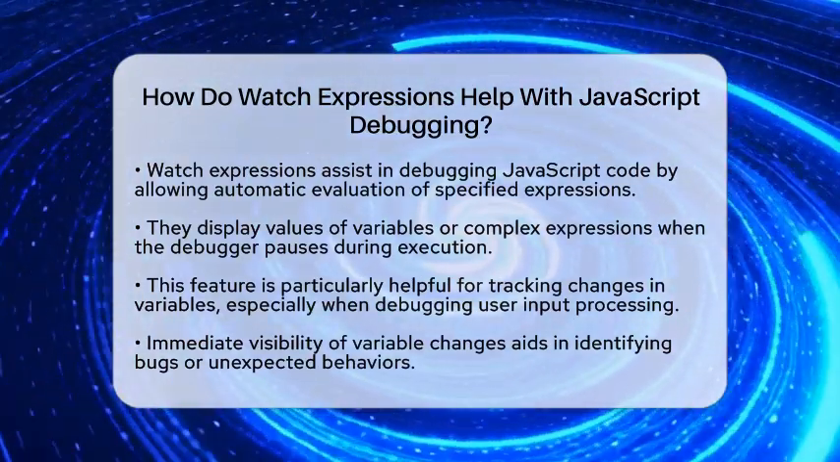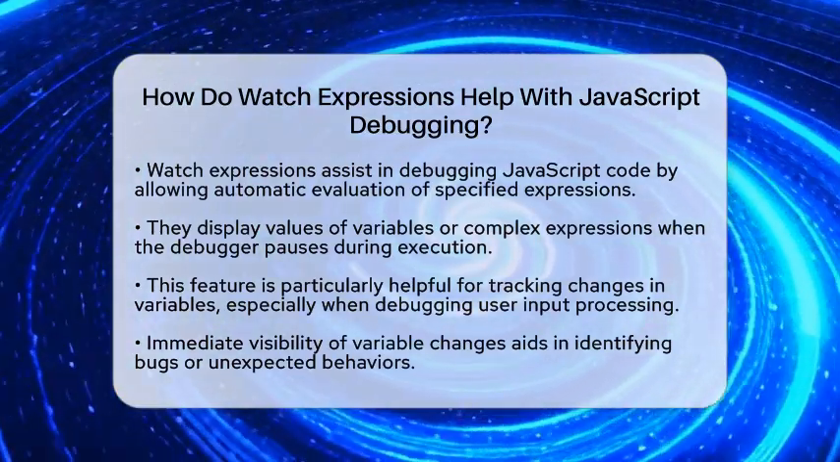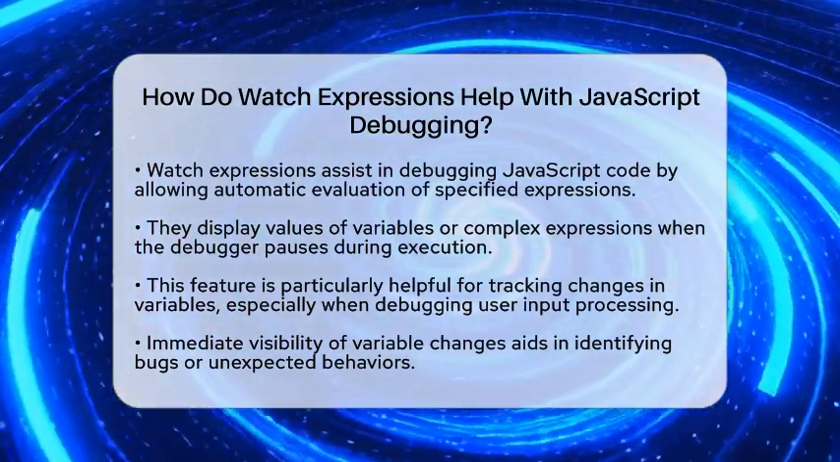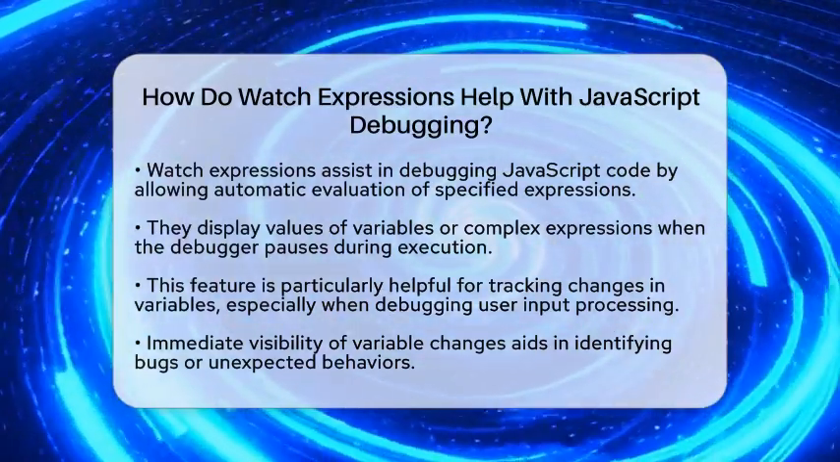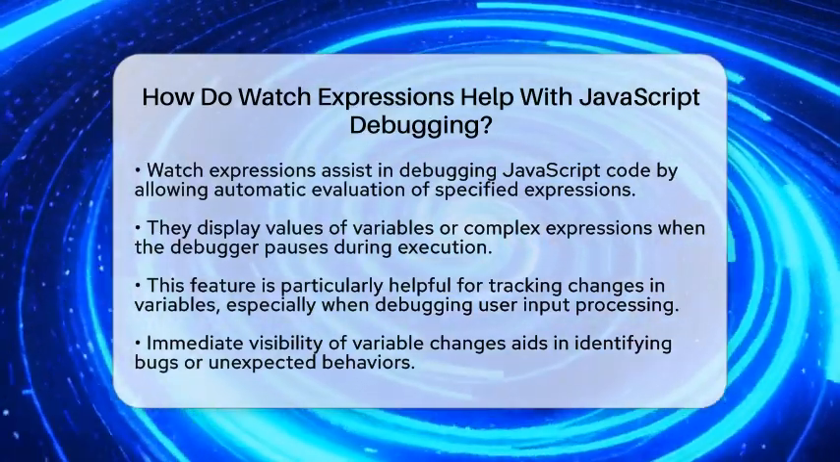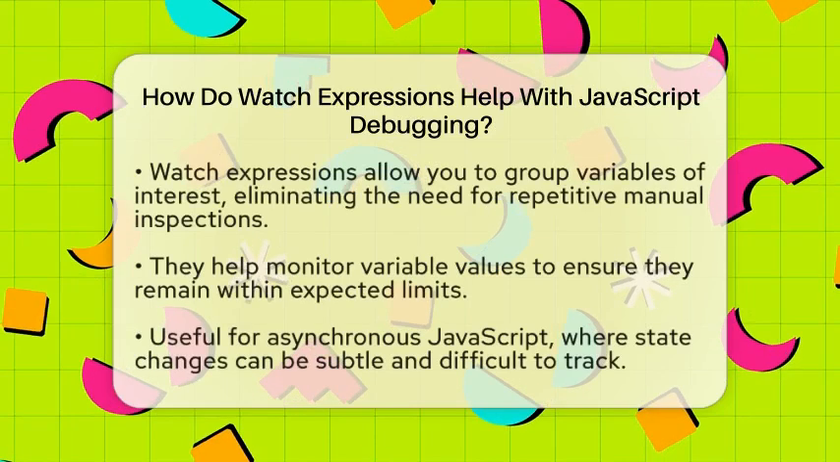Watch expressions are a feature in debugging tools that allow you to specify JavaScript expressions to be evaluated automatically. Whenever the debugger pauses during code execution, these expressions are displayed. This means you can keep an eye on the values of variables or even more complex expressions in real time as you step through your code.